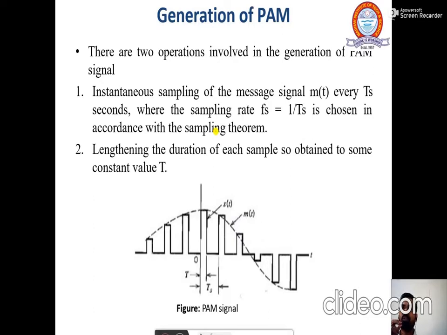Where the sampling rate is fs equals 1 by Ts. Okay, so 1 by Ts is determined from this position, chosen in accordance with the sampling theorem. So what does the sampling theorem say? The sampling theorem says that the sampling frequency should be greater than or equal to twice fm, and that is called the Nyquist rate. So lengthening the duration of each sample so obtained to some constant value of T.